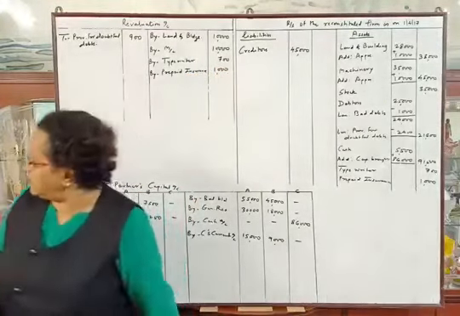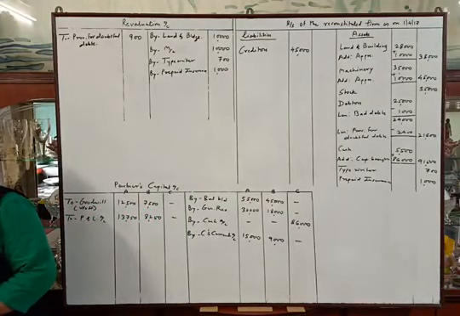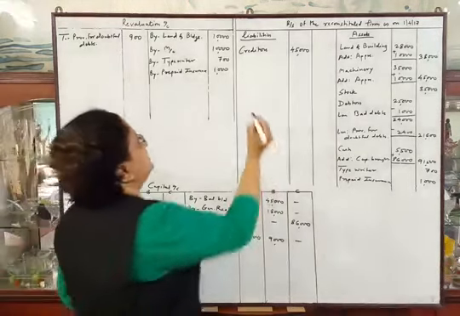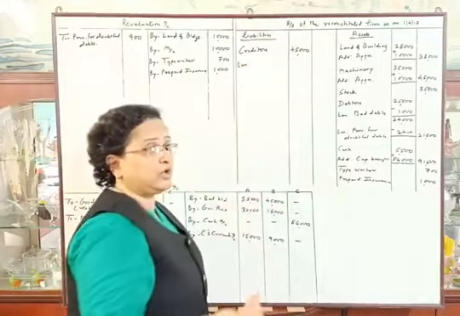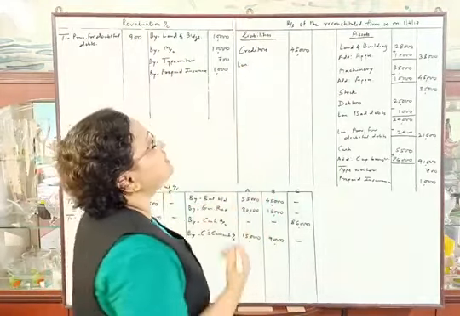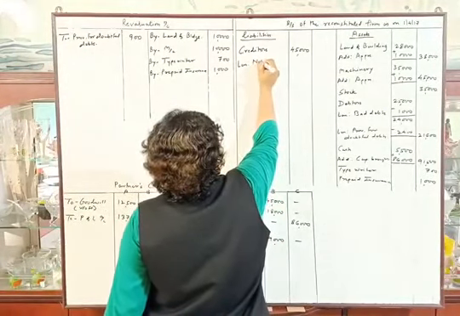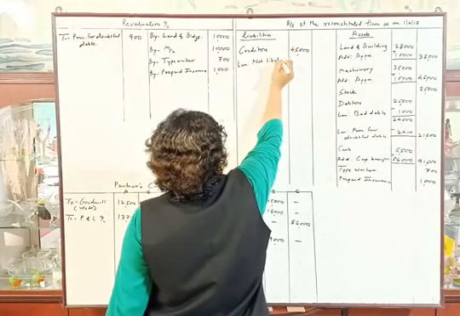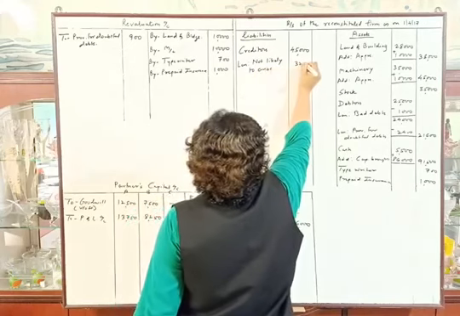Okay. Next adjustment. A liability of rupees 3,200 included in creditors is not likely to arise. So we will deduct from creditors, as the liability is not likely to arise. We have to reduce the creditors by rupees 3,200. So less, not likely to arise, 3,200.